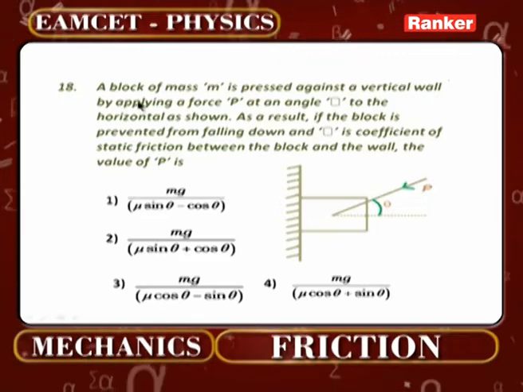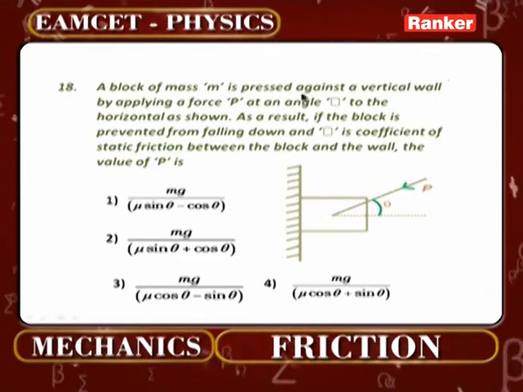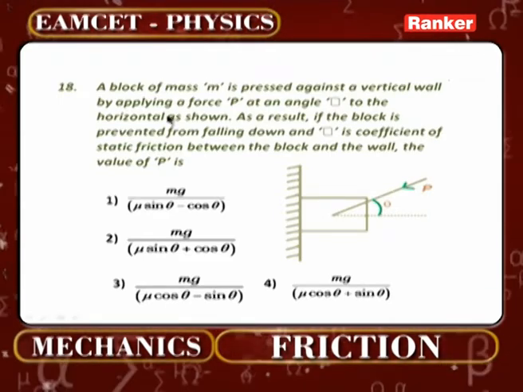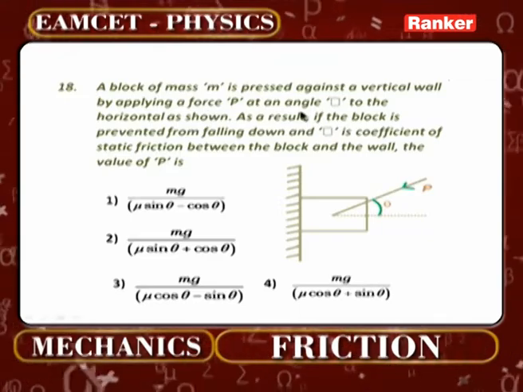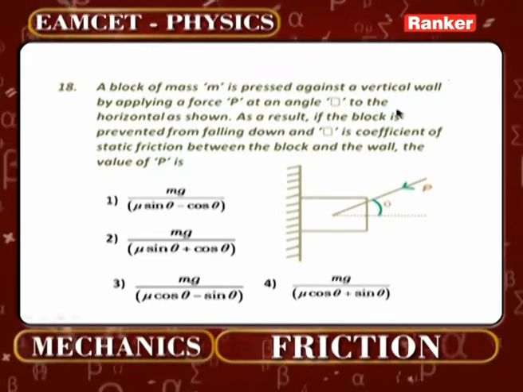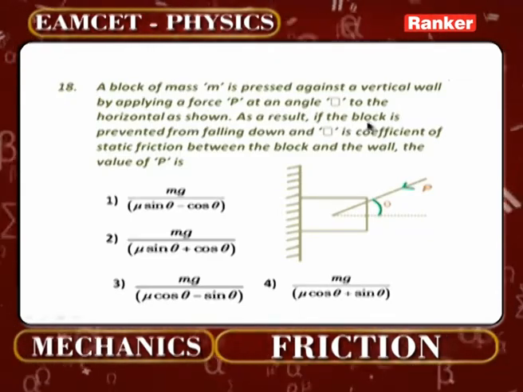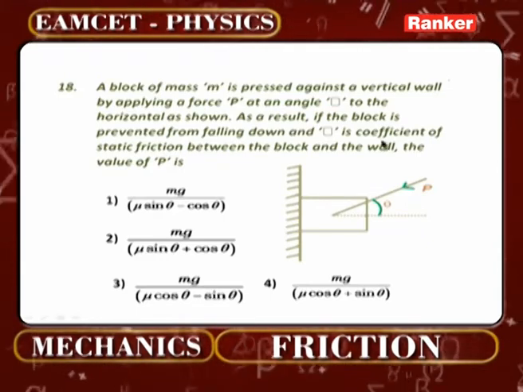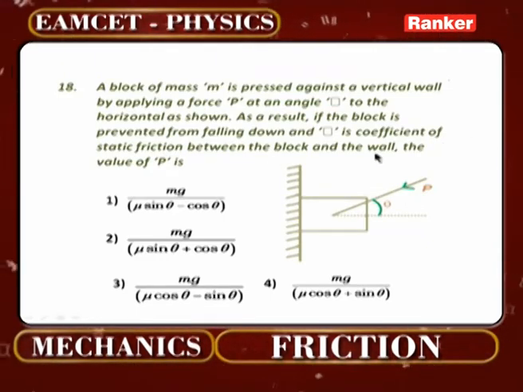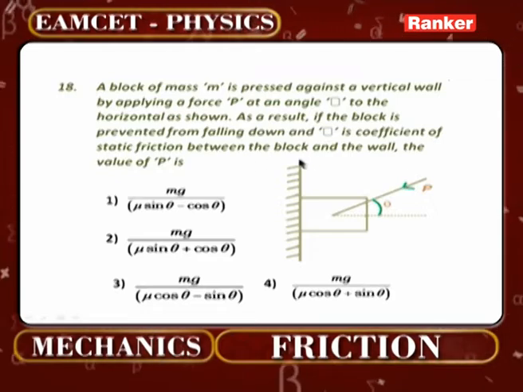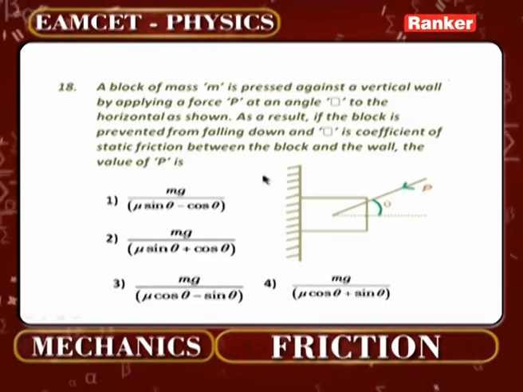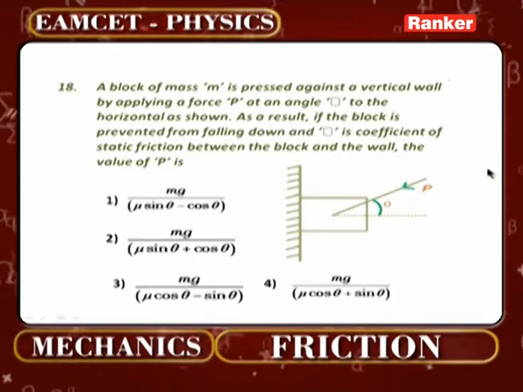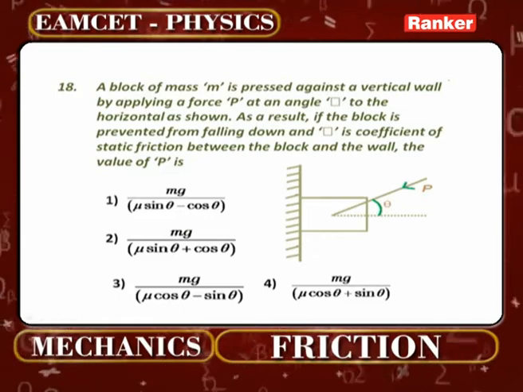Here the question says a block of mass M is pressed against a vertical wall by applying a force P at an angle theta to the horizontal as shown. As a result, if the block is prevented from falling down and mu is the coefficient of static friction between the block and the wall, the value of P is how much? That is the question. Just look at the figure carefully at what has been given first.